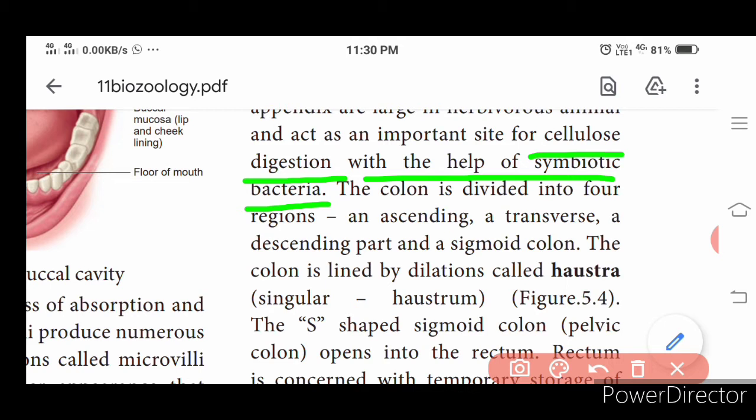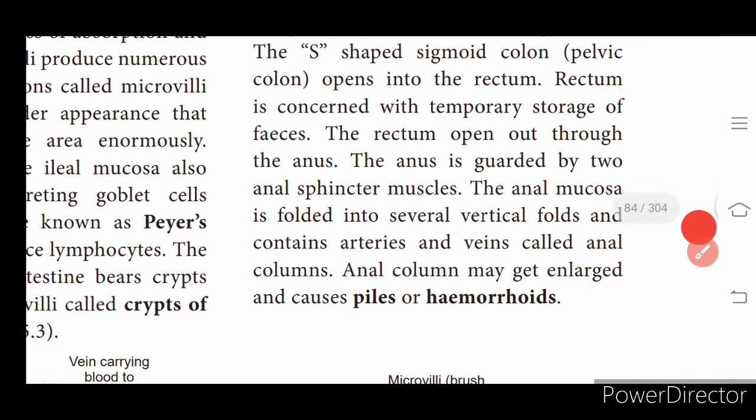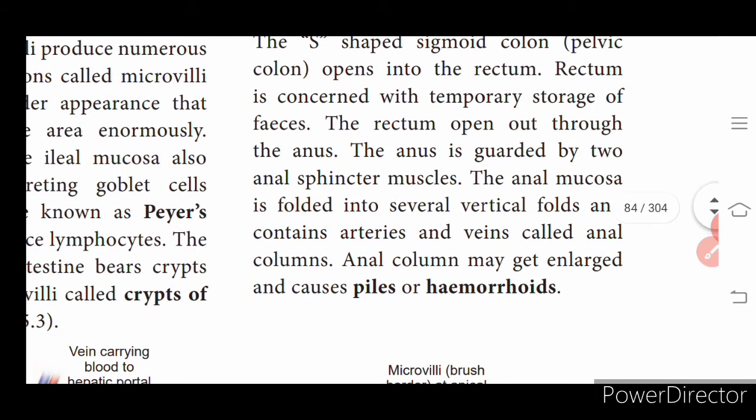Again we have the presence of haustra. What is haustra? When you draw the large intestine, you will have a wavy structure like this, which is called haustra. Next we have the rectum. The rectum helps in storage of the waste food; whatever material is to be ejected after digestion is stored in the rectum, and it opens out through the anus.